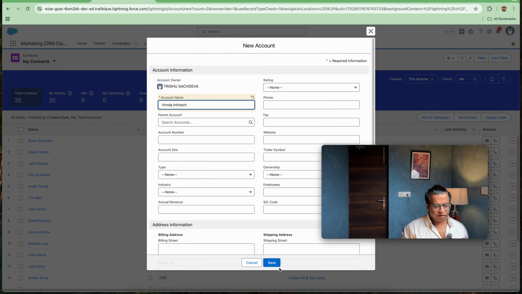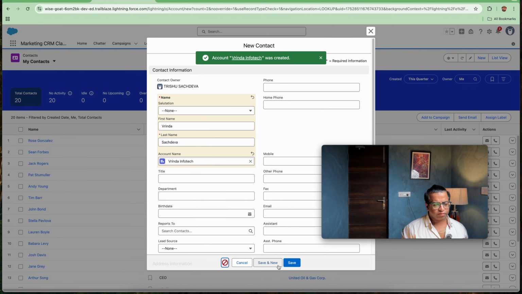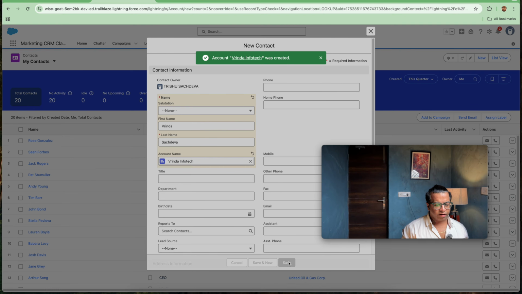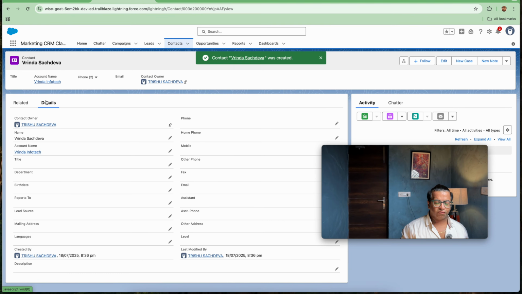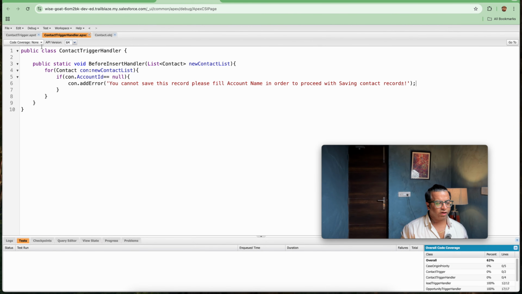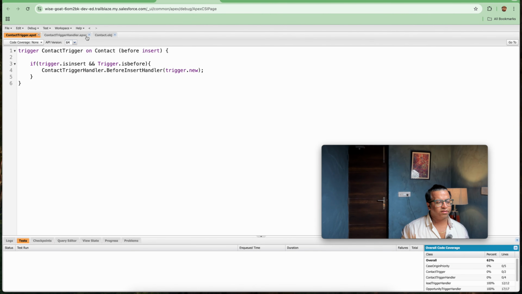So as soon as I proceed with save, the record is coming, and now I save the record. Now the trigger is working fine. Okay, so let's write a test class for the same. We have written the handler class and the trigger. Now let's create a test class for the contact trigger.